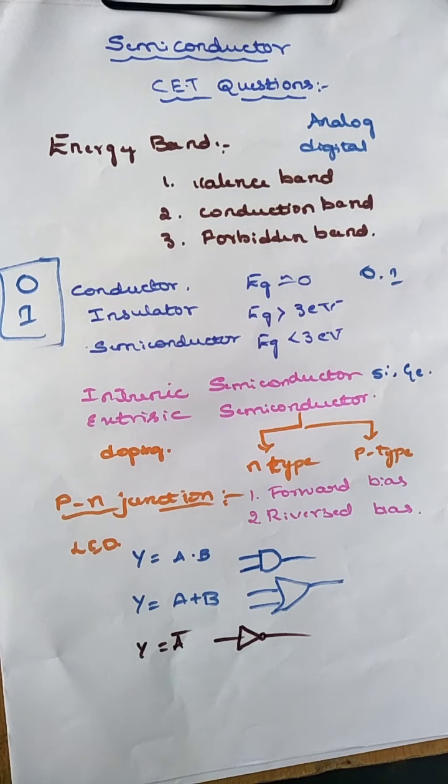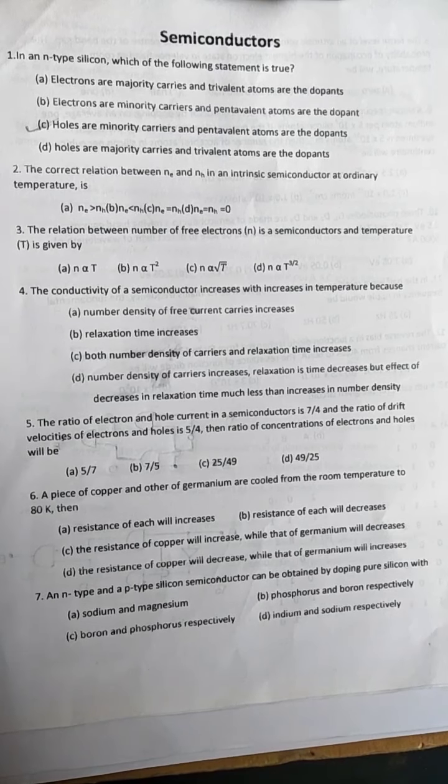Now let us move on to some questions on semiconductors. These are some CET questions on the semiconductor chapter. Let us see the first one. In an N-type silicon, which of the following statements is true? Option A, electrons are majority charge carriers and trivalent atoms are the dopant.